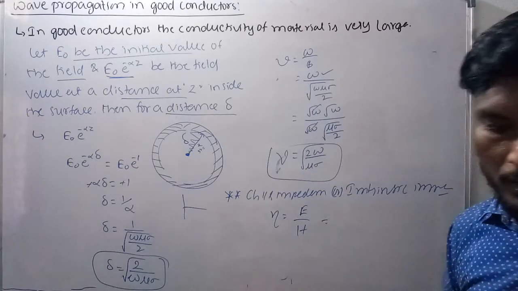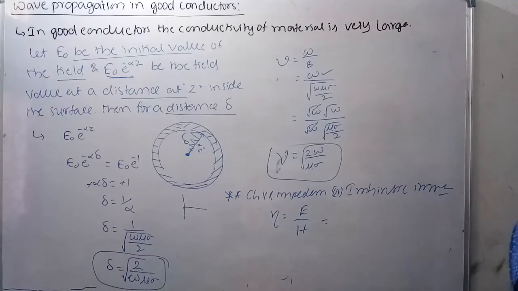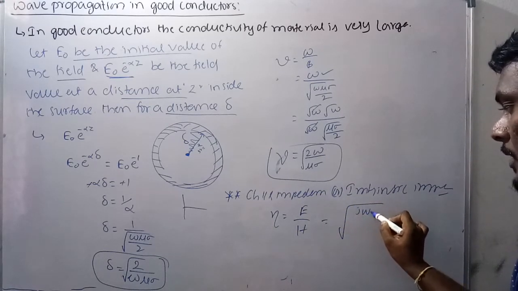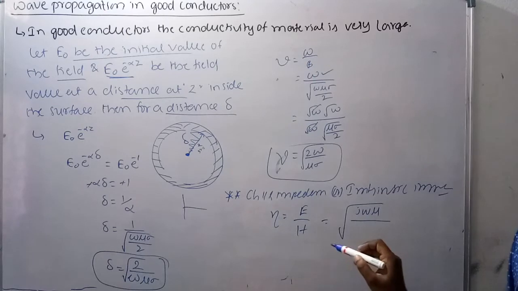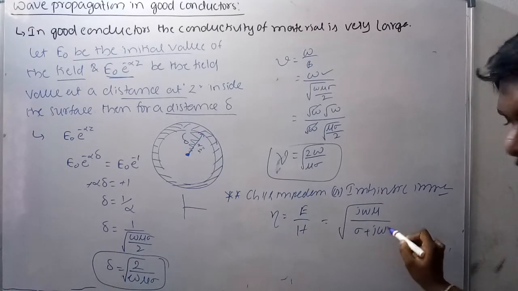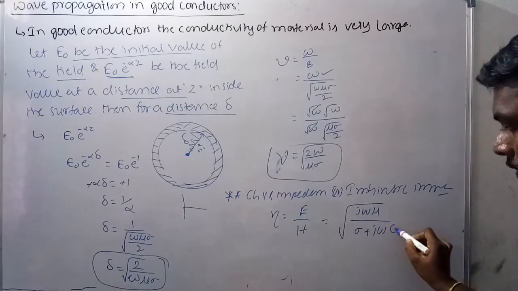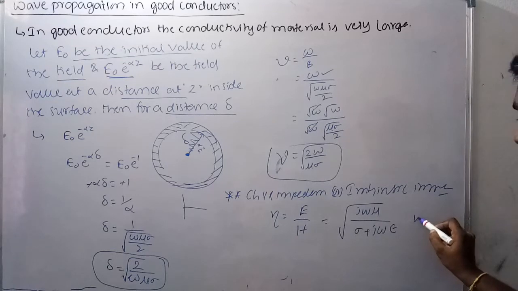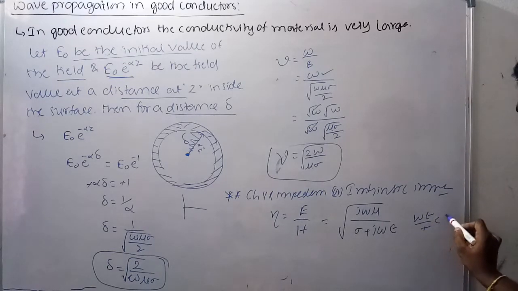So eta is equal to, see, it is for good conductors. In good conductors, the expression will be like this: under root of j omega mu by sigma plus j omega epsilon. Okay, this is for good conductors. In good conductors, omega epsilon by sigma is always less than 1.